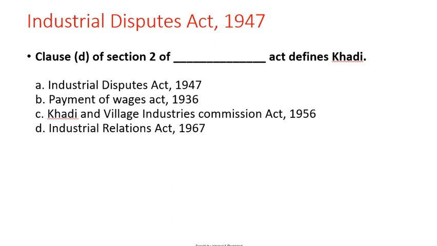Next one. Clause D of Section 2 of dash Act defines khadi. Options: Industrial Dispute Act 1947, Payment of Wages Act 1936, Khadi and Village Industries Commission Act 1956, Industrial Relations Act 1964. Correct answer is Khadi and Village Industries Commission Act 1956.